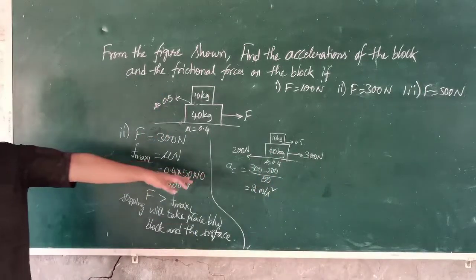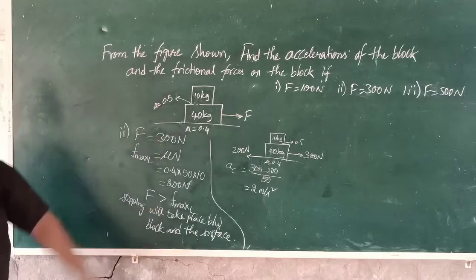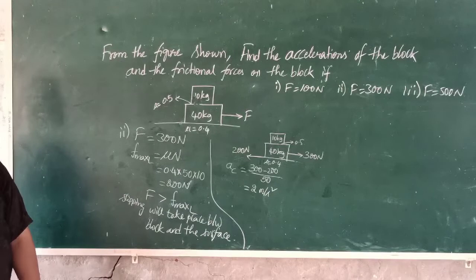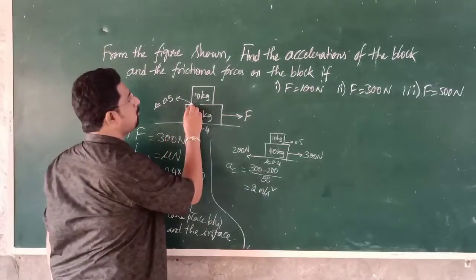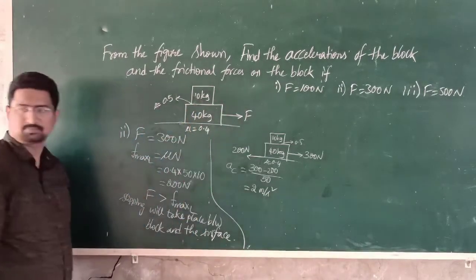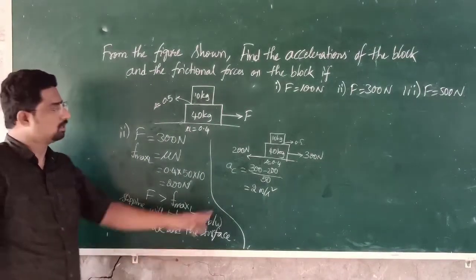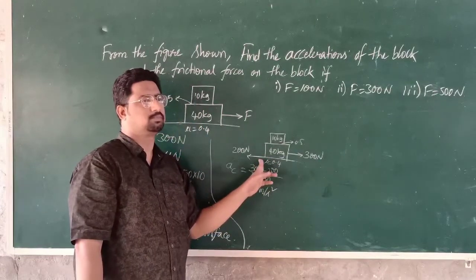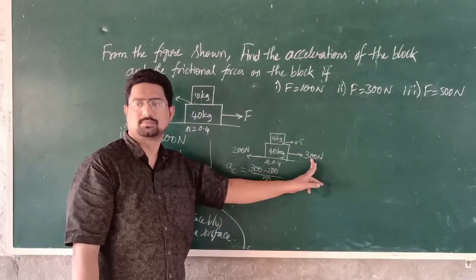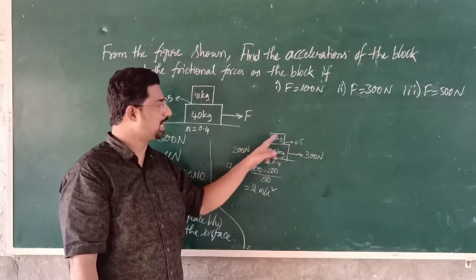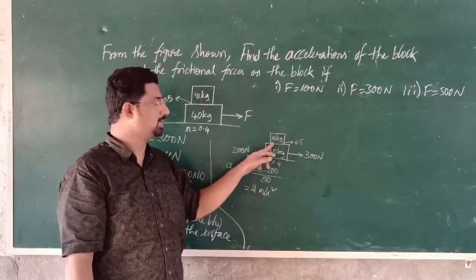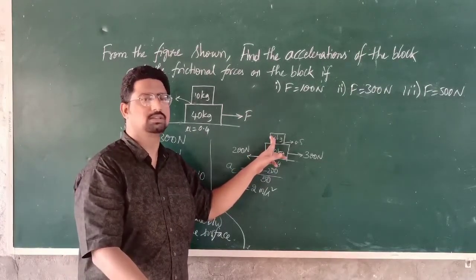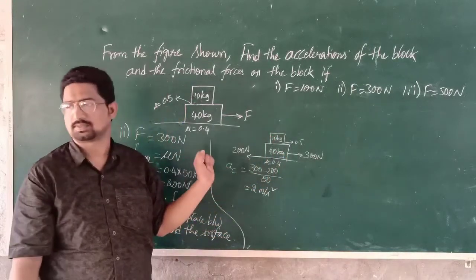So with 2 meter per second square, both the bodies will be moving together. Now let us check, is it possible or not? That means we have to find the maximum acceleration of the upper block. Understood? Here 40 kg block is slipping over the surface because of the external force, isn't it? But here there is no direct tendency of motion on 10 kg. Here 10 kg block will be in motion because of the frictional force, isn't it?